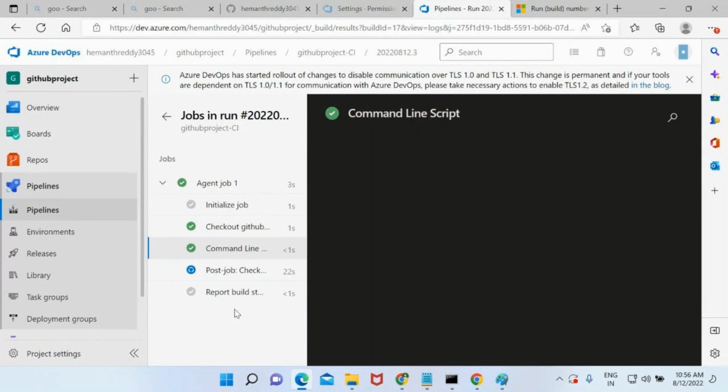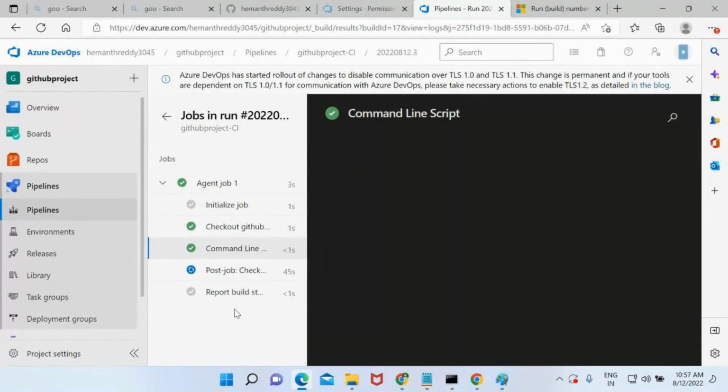Understood, right? Why we are doing all these things? Just want to make sure where you are running the pipeline. Now you understood, whenever I'm trying to run the pipeline, it is running on a VM. Okay, who is giving you the VM to run your pipeline? Microsoft is going to give you the VM to run the pipelines.